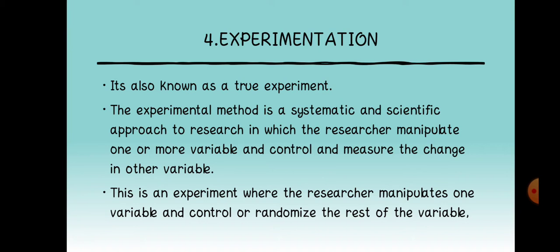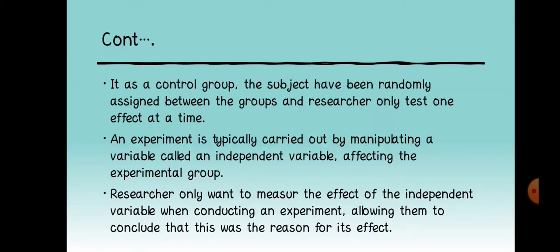Experimentation is also known as true experiment. The experimental method is a systematic and scientific approach to research in which the researcher manipulates one or more variables and controls and measures the change in other variables. This is an experiment where the researcher manipulates one variable and controls or randomizes the rest of the variables. It has a control group, the subjects are randomly assigned between the groups, and the researcher only tests one effect at a time.